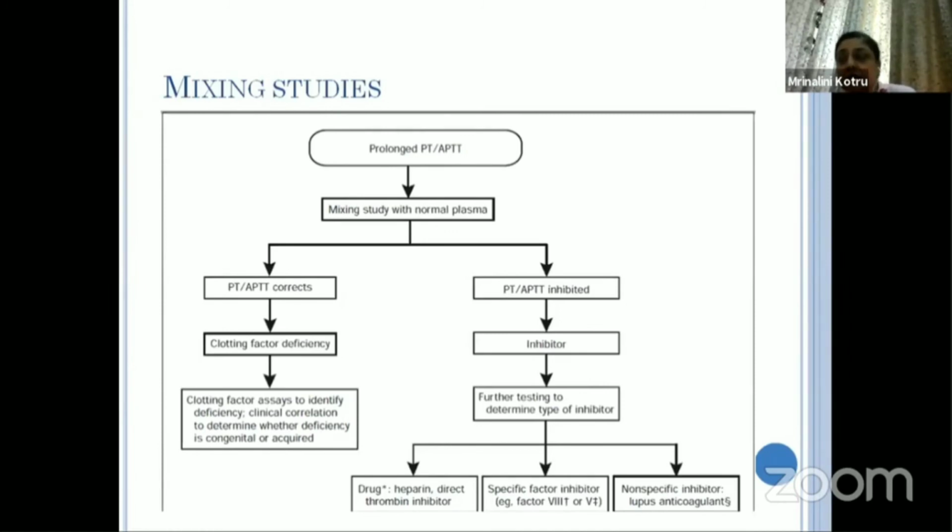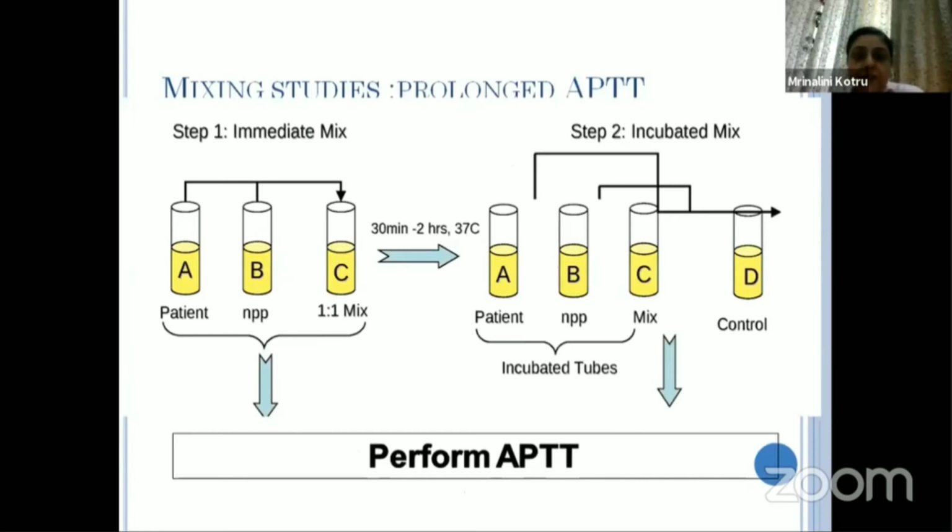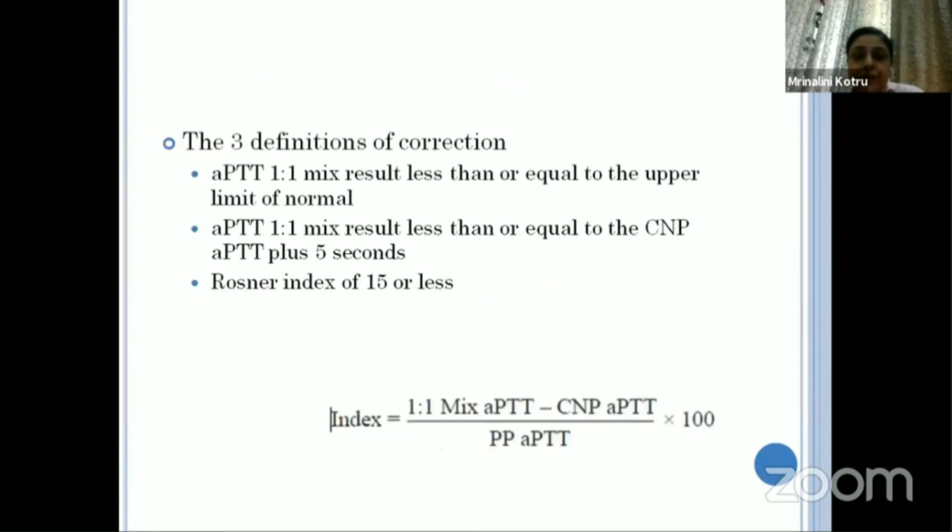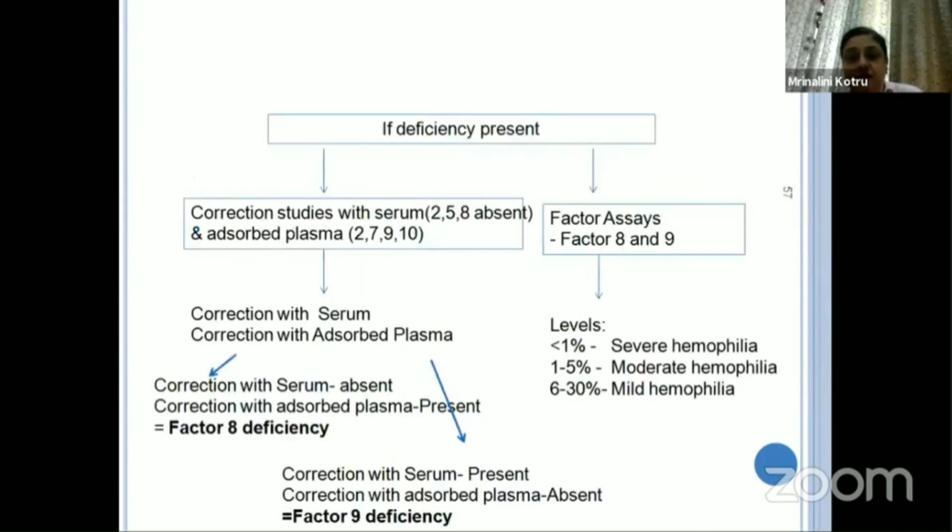And then accordingly we go further, whether it is a time dependent inhibitor like a factor 8 inhibitor, or a lupus inhibitor, or some drug effect. So there are various parameters by which you assess for the corrections. And if you do mixing with serum or adsorbed plasma, we are able to figure out whether we are dealing with a factor 8 or a factor 9 deficiency.